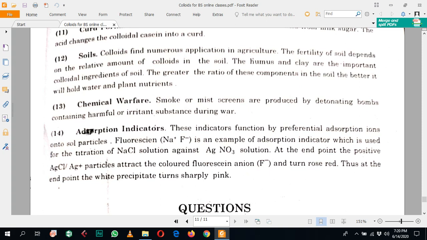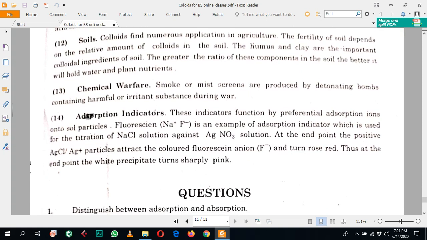The fertility of the soil depends upon the relative amount of colloids in the soil. Humus and clay are the important colloidal ingredients of the soil. The greater the ratio of these compounds in the soil, the better it will hold water and plant nutrients. So its fertility is affected by these colloidal substances.